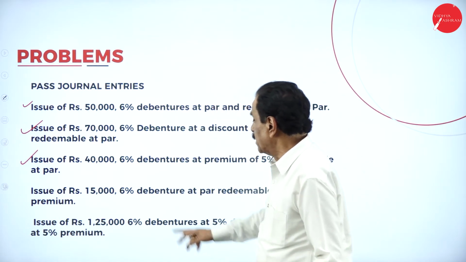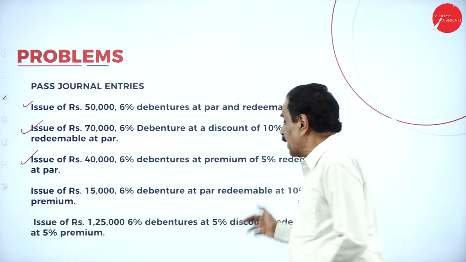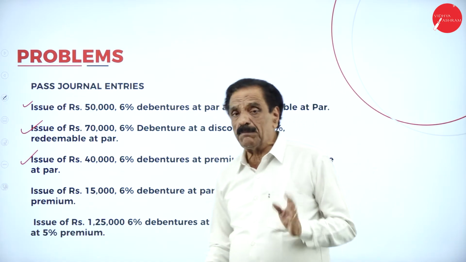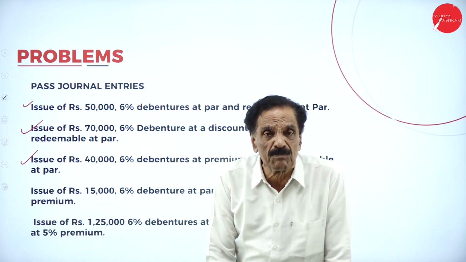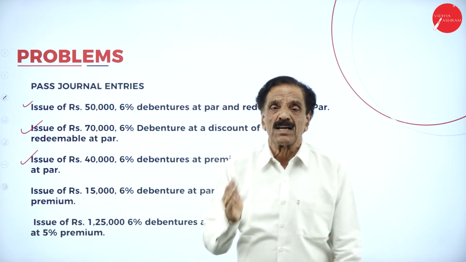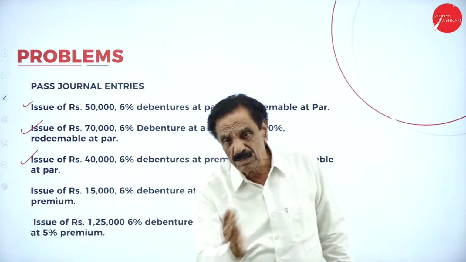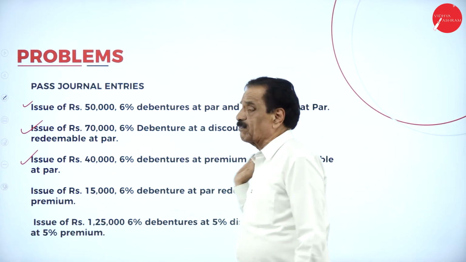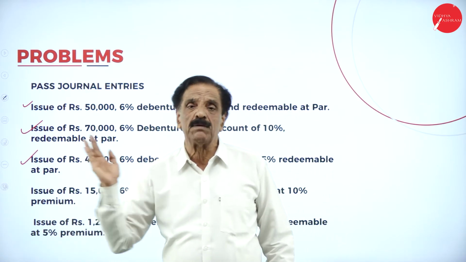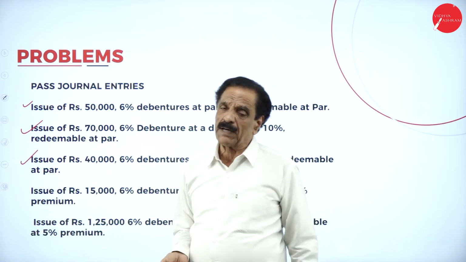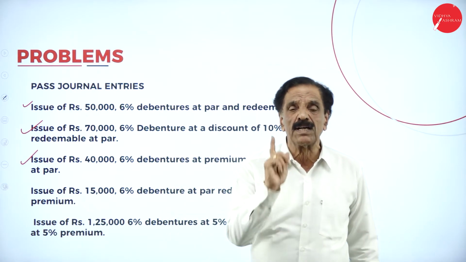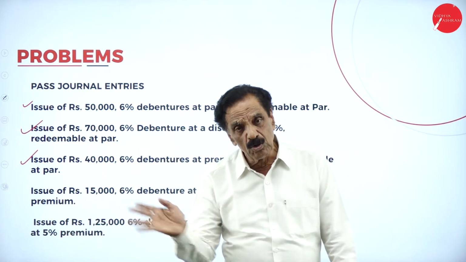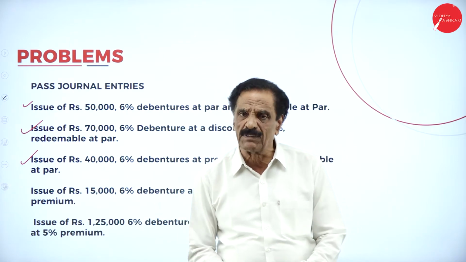I will repeat. 15,000, 6% debenture issued at par, redeemable at 10%. How much extra money are you going to pay? 1,500. Entry: bank account debtor 15,000, loss on issue of debenture account debtor 1,500, to debenture account 15,000, to debenture premium 1,500. Now you have to pay back: 6% debenture account debtor 15,000, debenture premium account debtor 1,500, to bank account 16,500.